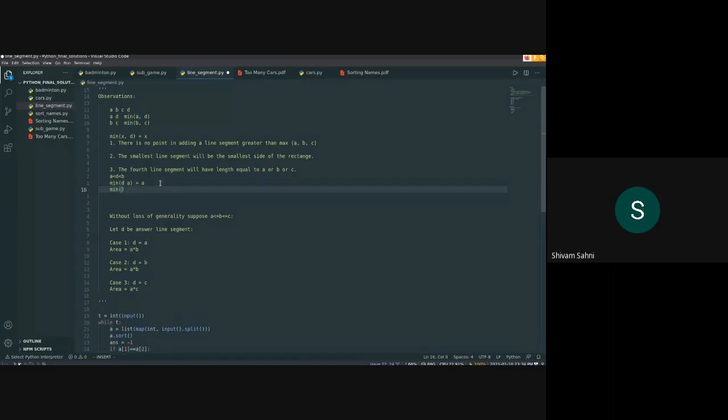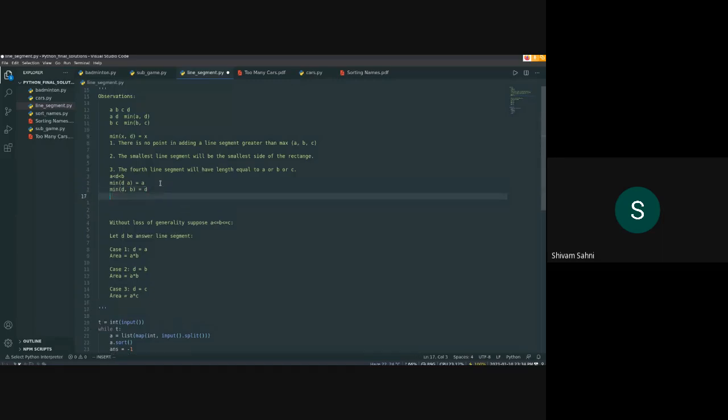Similarly, if you take minimum of D and B, you'll get D. But technically, the area of the rectangle can be increased by placing D equal to B. We can increase D to B, and you can get the minimum of D comma B as B, which will increase the area. I think if you think about it, it will become more clear. You can take a look over it.